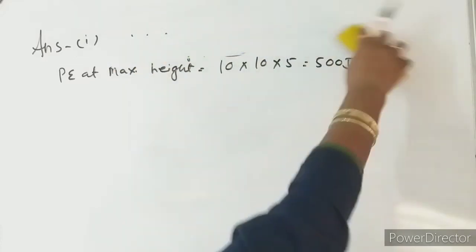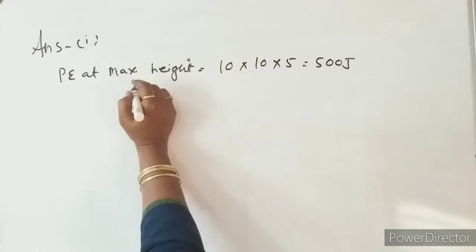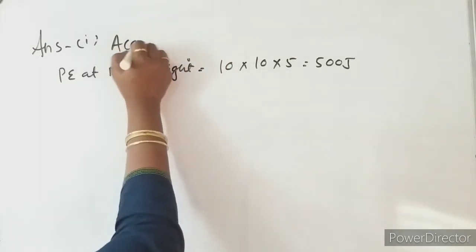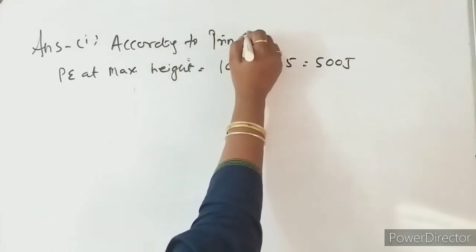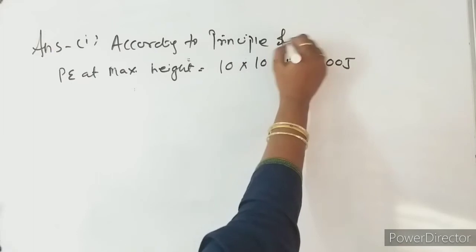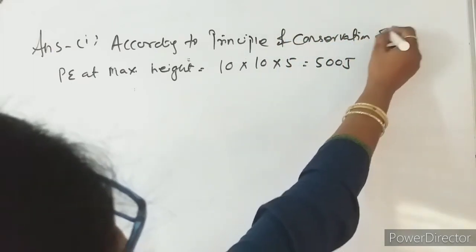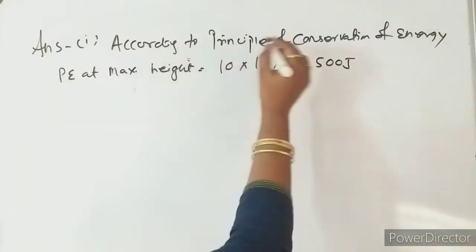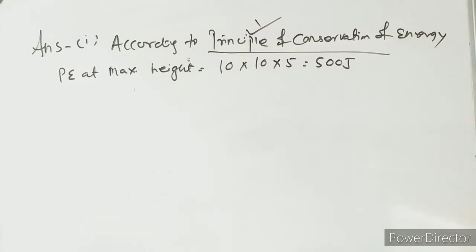This is important, that year there was 1 mark for this line, so it carries 1 mark.